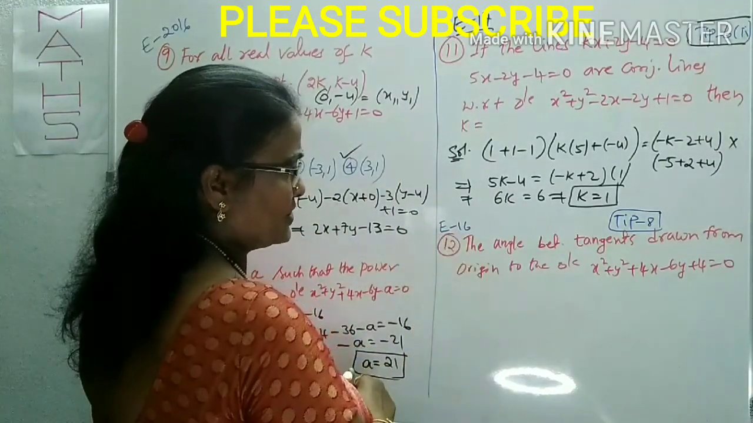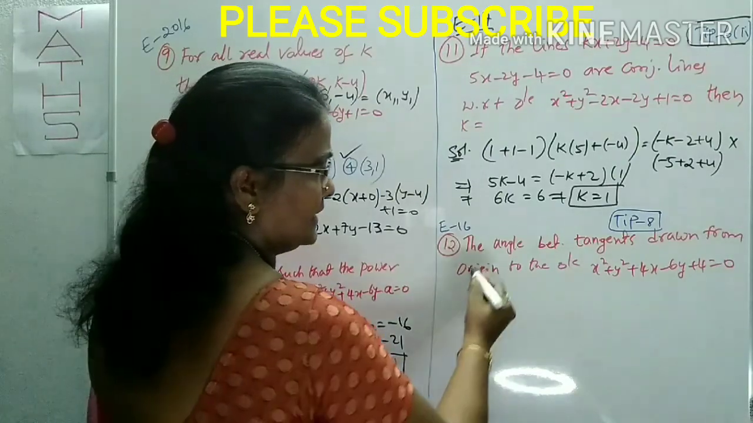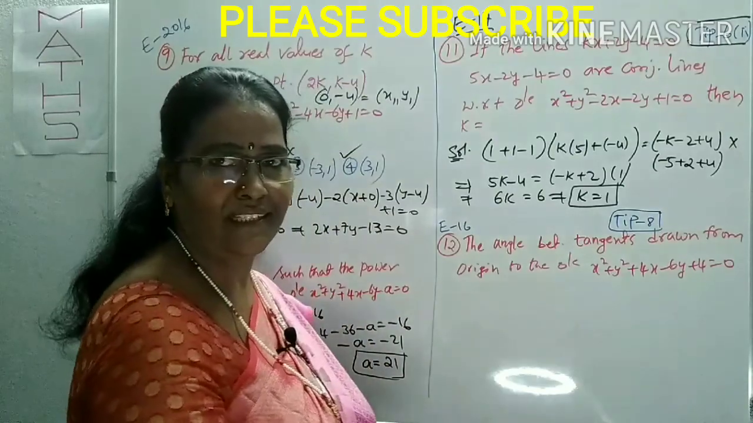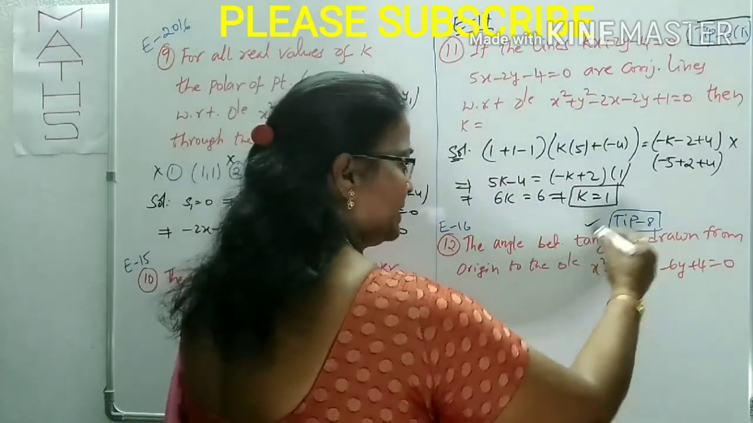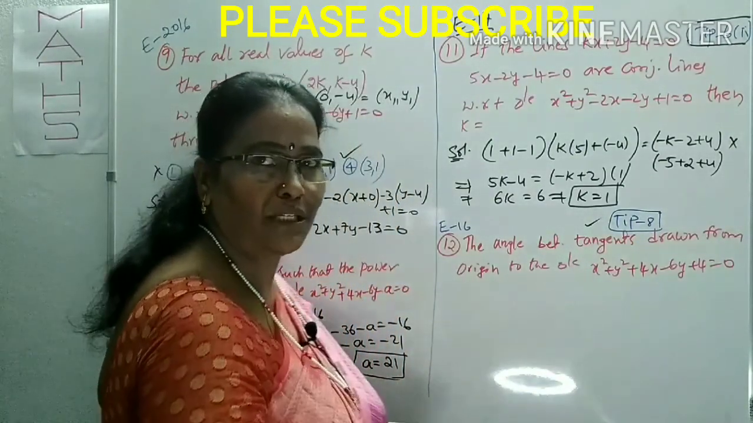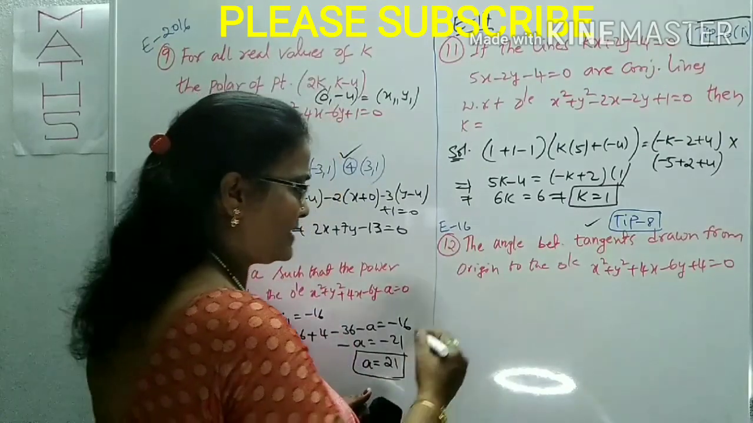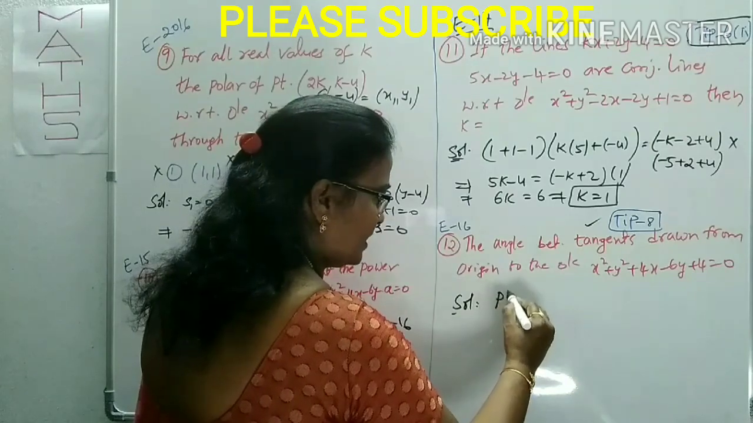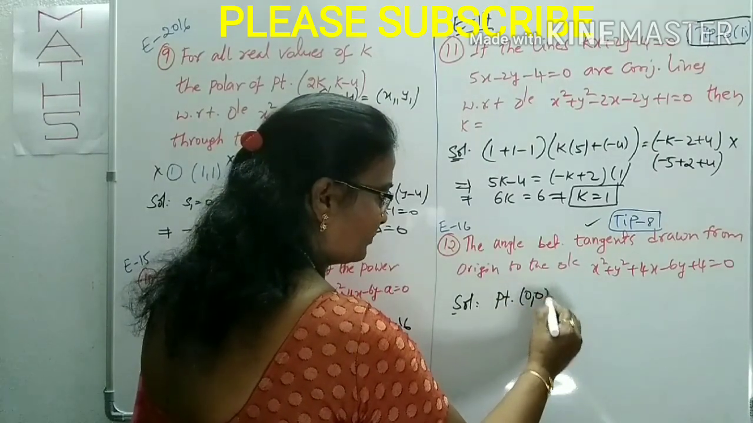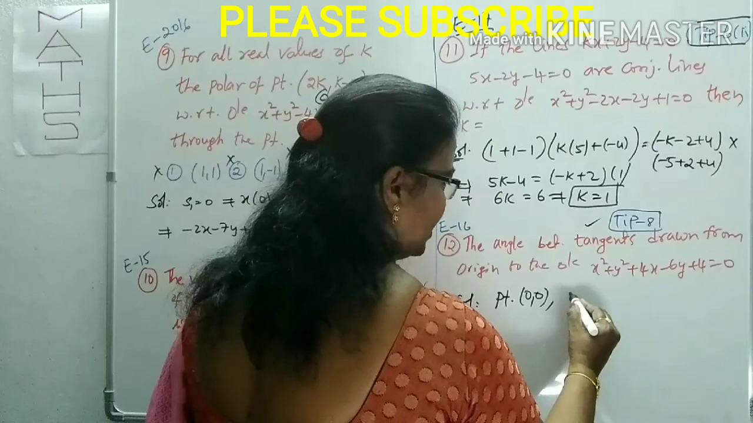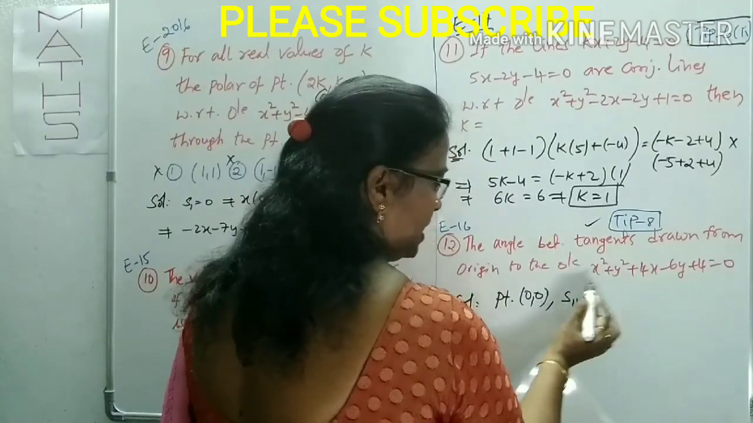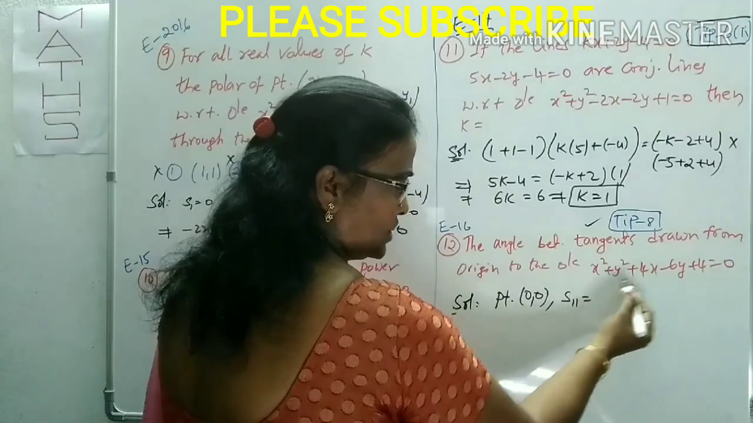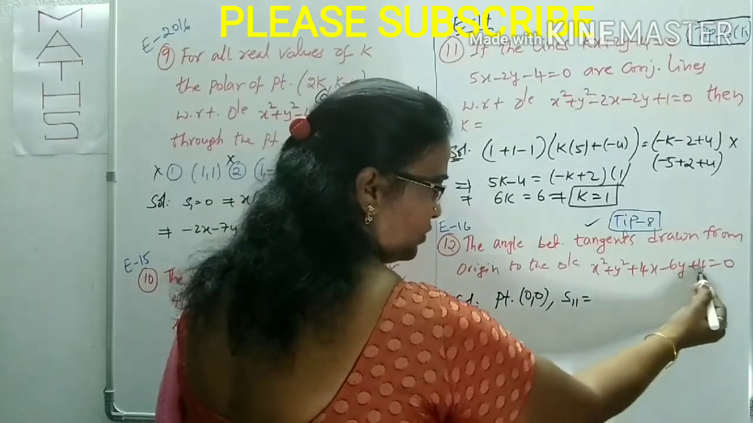Given in MHT-CET 2016: the angle between the tangents drawn from the origin to the circle. For the angle between the tangents, what is the formula? Refer to tip number 8: tan theta by 2 is equal to r by root S11. What is the point given here? Indirectly, the origin is given, 0, 0. For S11, we substitute in place of x1, y1 the values 0, so all of it becomes 0. Only 4 is left over.